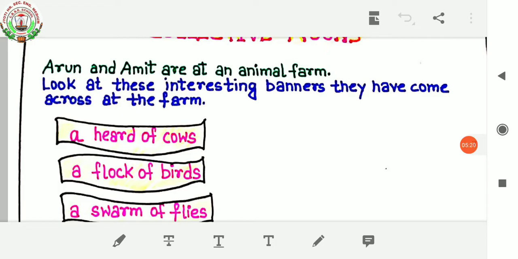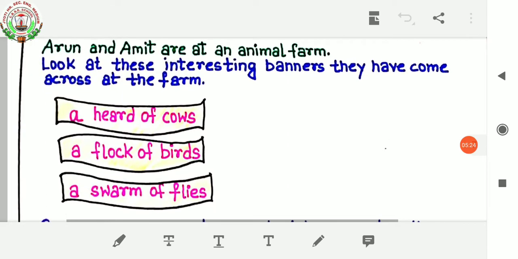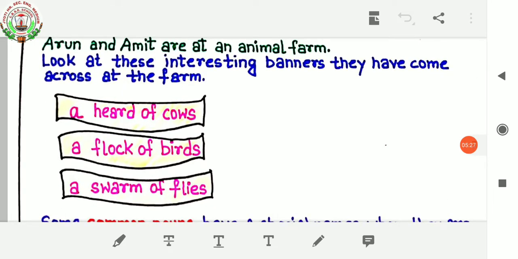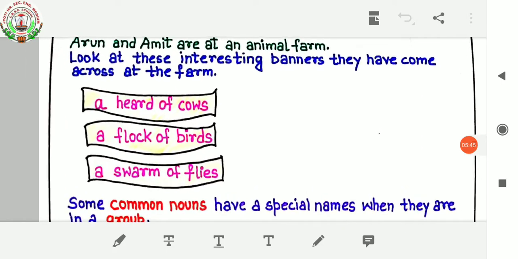So Arun and Amit went to an animal farm, and these are the interesting banners they came across at the farm: a herd of cows, a flock of birds, a swarm of flies. So these are all the interesting banners they came across at the farm.